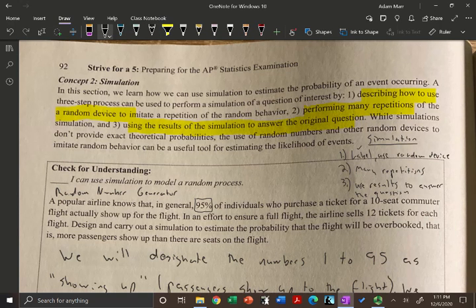95%, so 95 out of 100 are people that actually show up. The other 5 out of 100 are people that are not going to show up. And I'm going to use a random number generator. That way I don't have to worry about the number of digits to deal with. It said I could pick whatever I want to, so I'm going to pick random number generator.